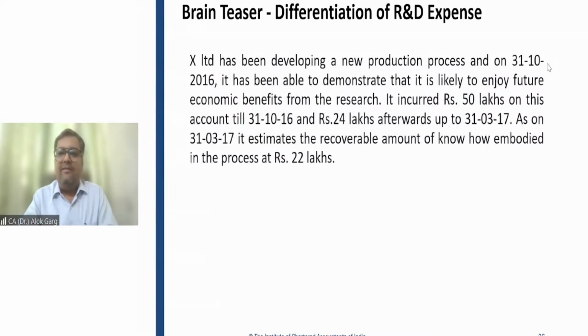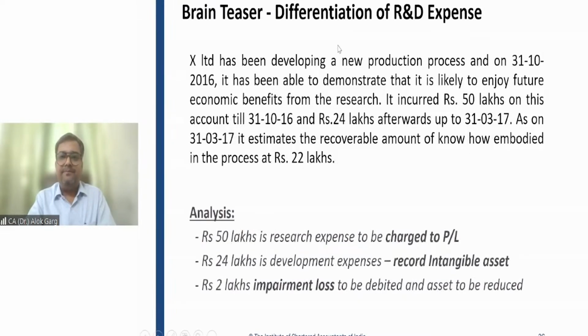So friends, quickly we can do this case study. X Limited has been developing a new production process, and on 31st October, it was able to demonstrate that it is likely to enjoy future economic benefit from the research. It incurred 50 lakh on this account till 31st October and 24 lakh afterwards. As on 31st March 17, it estimates the recoverable amount of know-how embodied in the process is rupees 22 lakhs. So in this case, 50 lakh rupees is till the research phase. 24 lakh is the development phase.